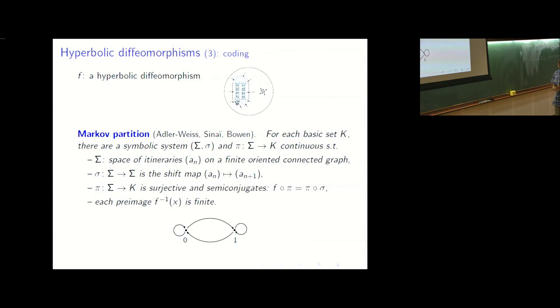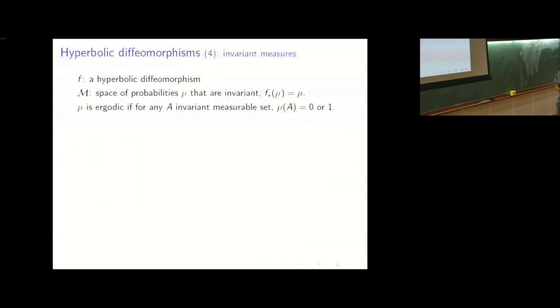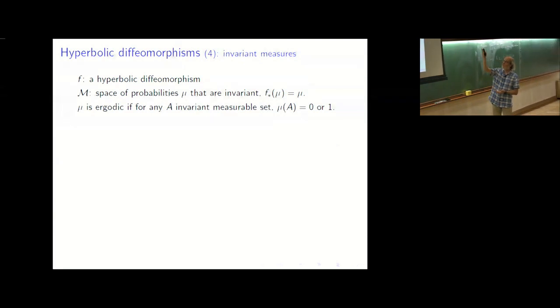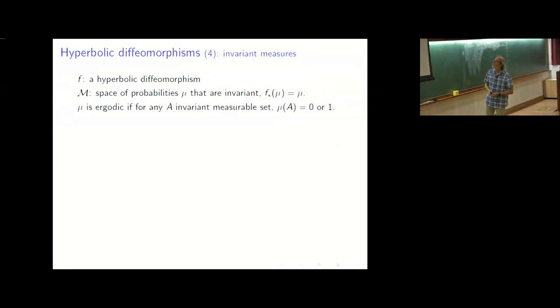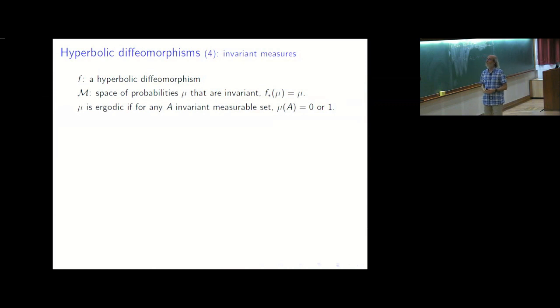Then you will do ergodic theory. To understand limit behavior, as Stefano said, you look at invariant probability measures. So capital M is the set of invariant probability measures for your system.